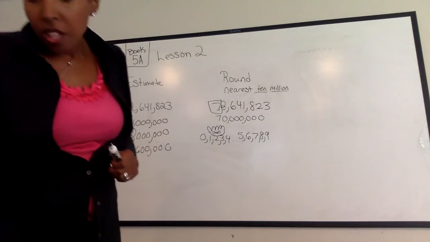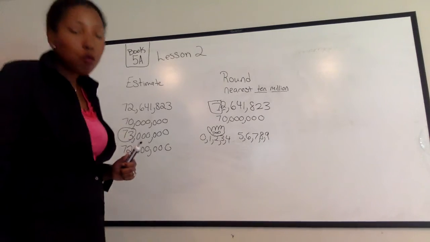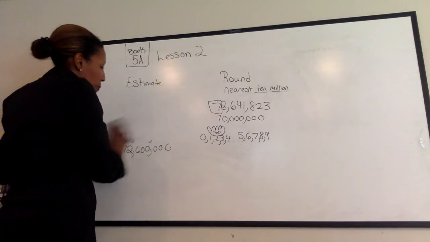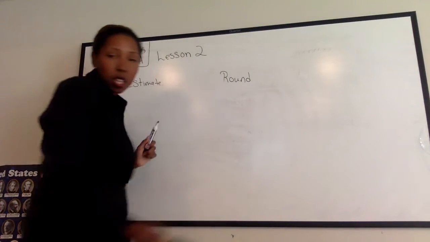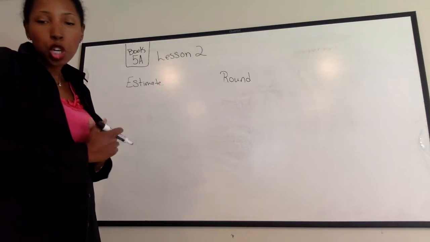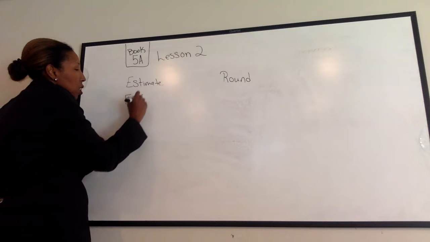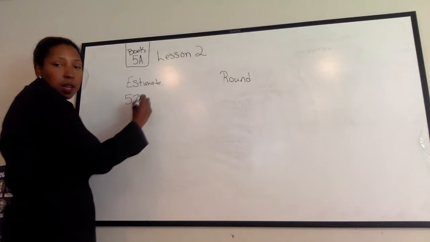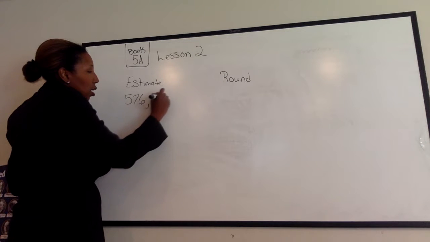Okay? So let's look at one more thing. When you are rounding versus estimating, I'm going to put a different number up here. So let's say we have a number, 576,199.